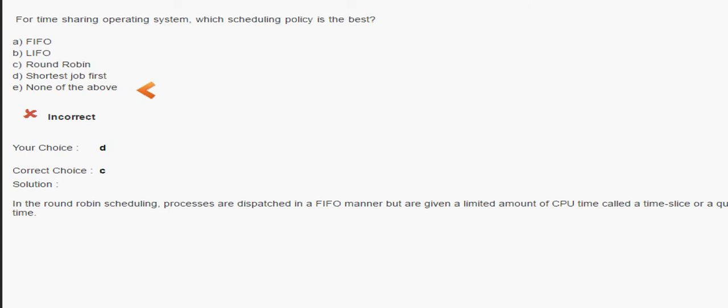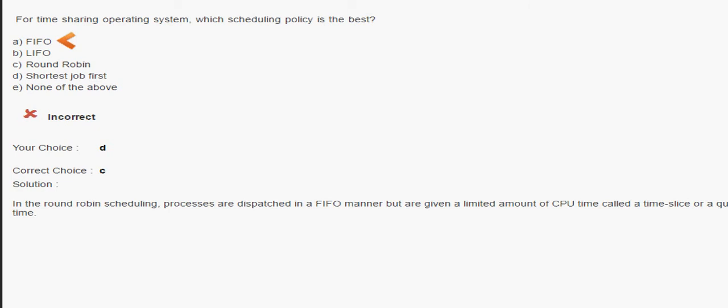Okay, we have learned this concept in operating systems. In first in first out, the waiting time is very high. If a process enters the queue first, it is inserted and takes a huge time, and the next one is waiting.